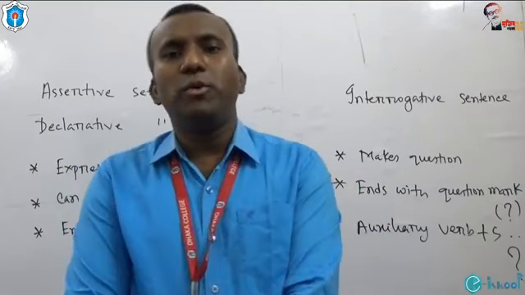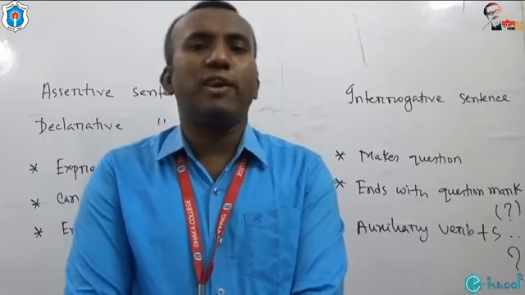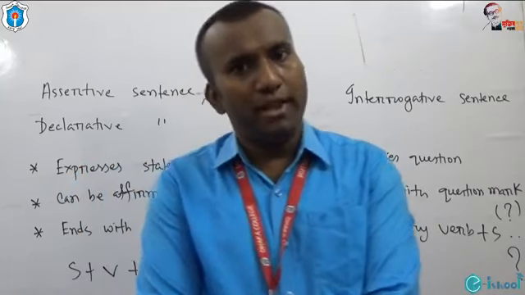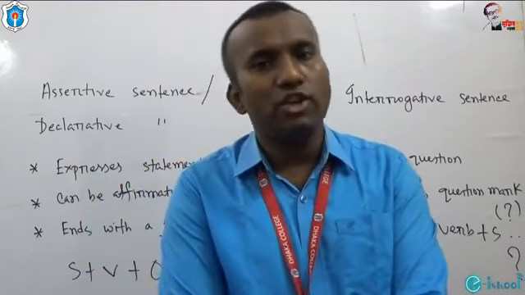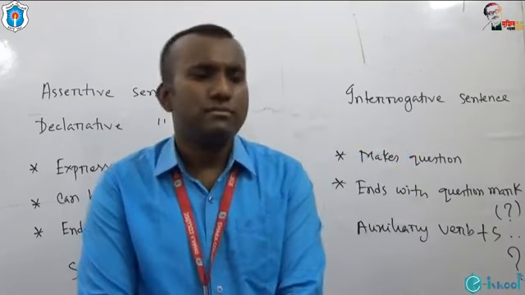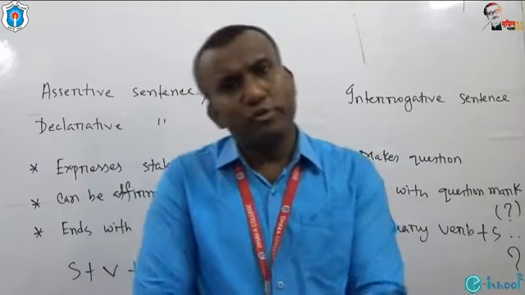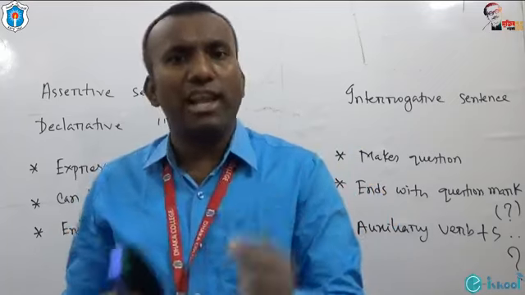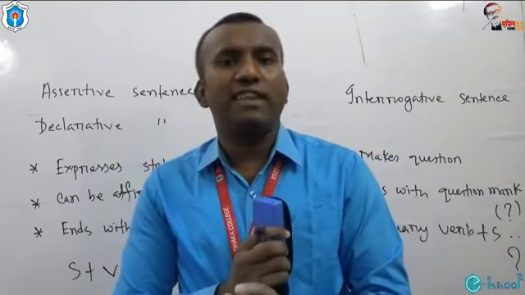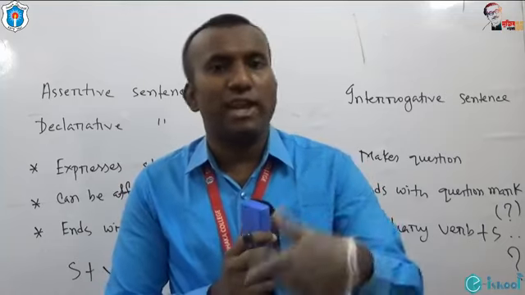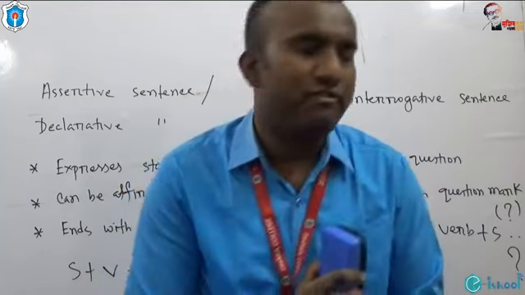Now I would like to give you the rules and regulations by which you will be able to transform sentences from assertive to interrogative and vice versa. Today I have told you that I will give you a lot of examples and I will give you time so that you can write your answer or try by yourself.